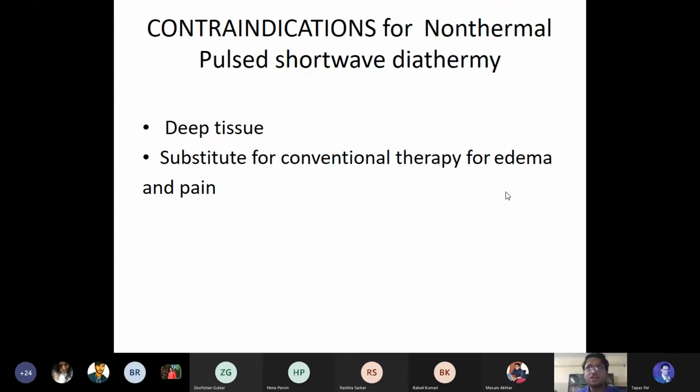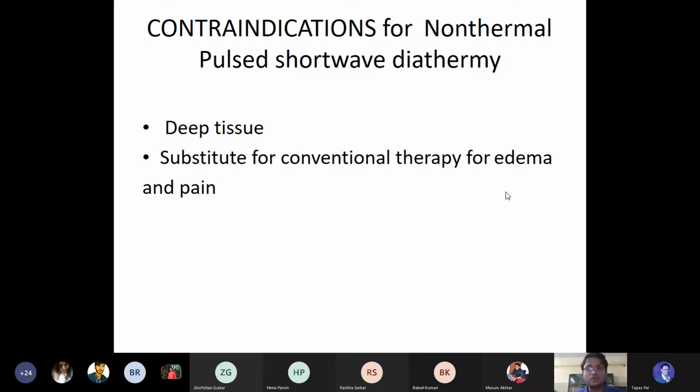Contraindication of the non-thermal pulse shortwave diathermy: it is the deep tissue. Deep tissue, in the sense, as I told, SWD can penetrate deeper structures, but non-thermal pulse shortwave diathermy, PSWD, works without the heating effect.